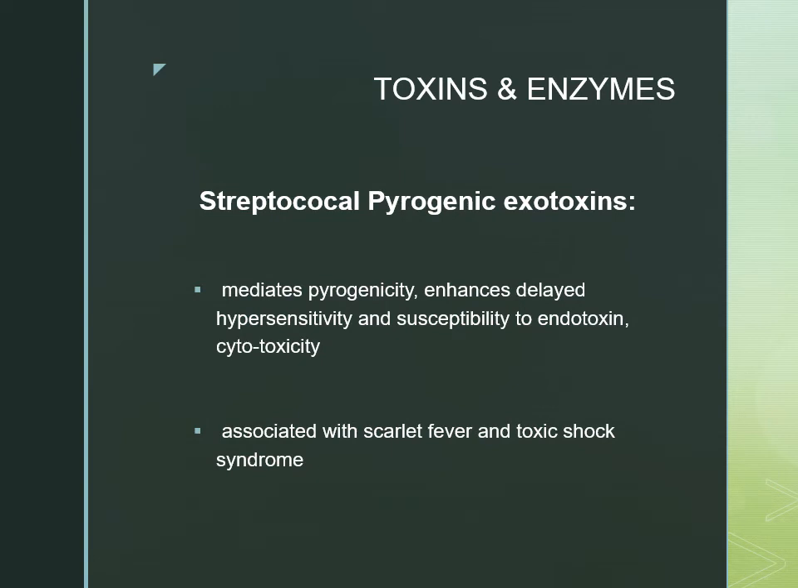Then other virulence factors like toxins and enzymes. Among that, streptococcal pyrogenic exotoxin is very important. Pyrogenic means induces the fever. It enhances delayed hypersensitivity and also susceptibility to endotoxins. It is associated with scarlet fever and toxic shock syndrome. This streptococcal pyrogenic exotoxin has three types, A, B, C. A and C act as super antigens, similar to the toxic shock syndrome toxin, which also acts as a super antigen.